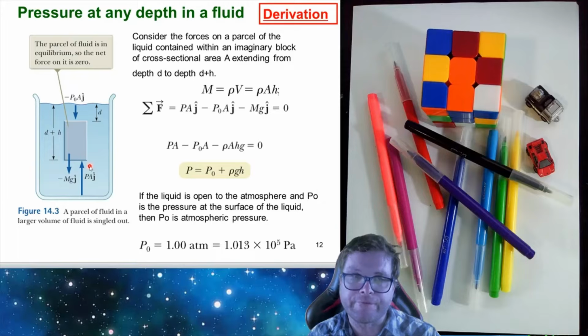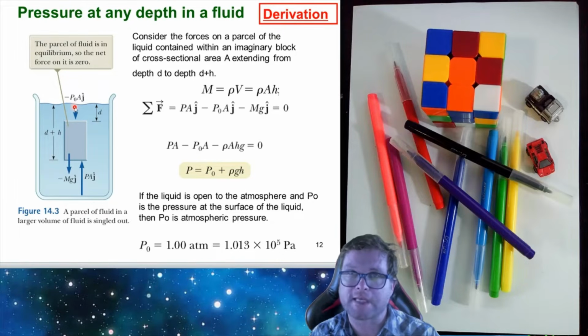And if we look at the forces acting on this little parcel of liquid, we have one force acting from above. This is going to be given by minus P naught A. So remember, P naught will be the reference pressure at the top. So we'll have minus P naught A acting downwards. Here, this represents a force because remember, pressure is equal to force over area.